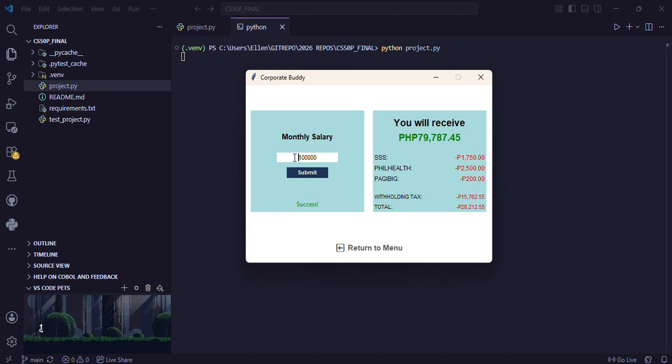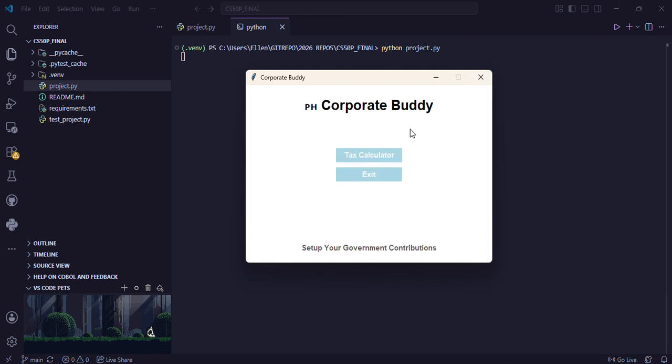And since your monthly salary is high, you can see the withholding tax is also calculated and deducted. So this is what you will receive if your monthly salary is at this point. That's how you calculate.